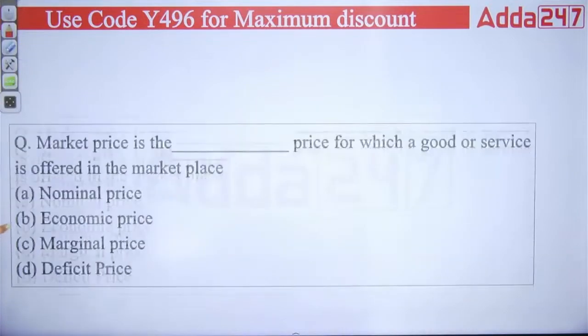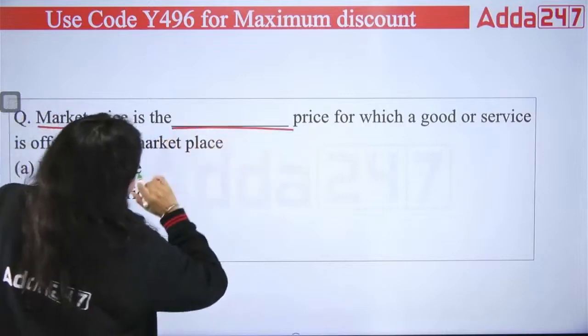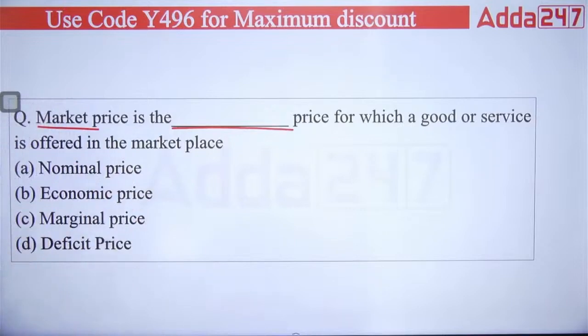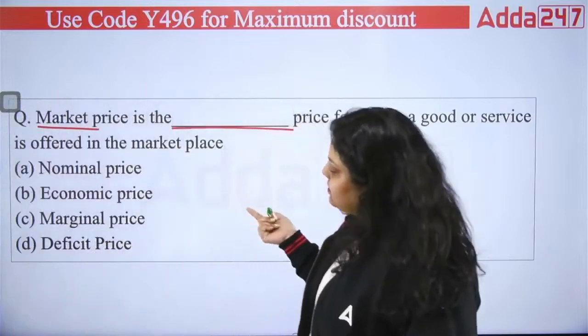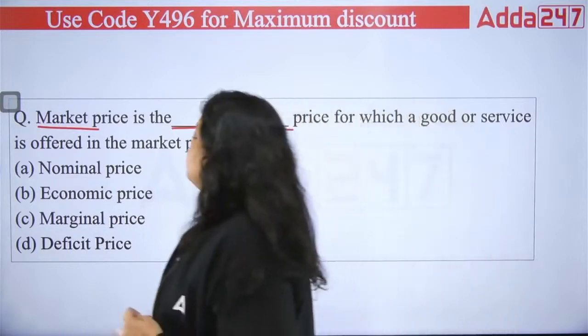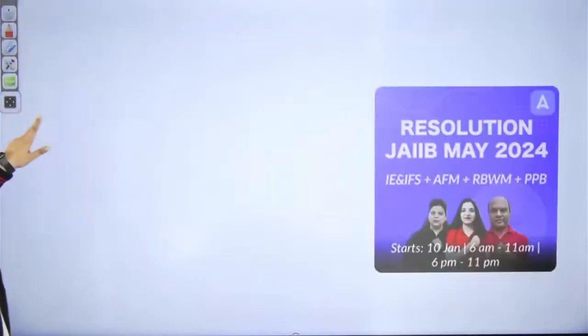Next question we have is, market price is the dash price for which a good or service is offered in the marketplace. So the price at which you are offering your goods and services in the market is what? It's a nominal price, it's an economic price, it's a marginal price, it's a deficit price. So your right answer will be what? It is your economic price. The right answer will be your B. Okay.